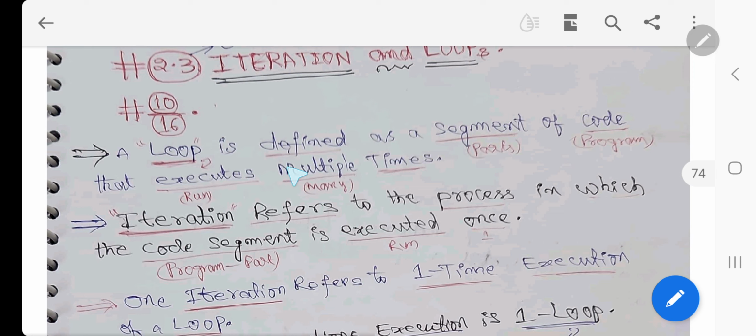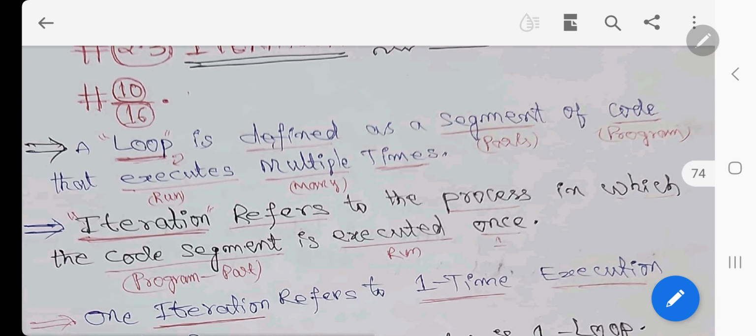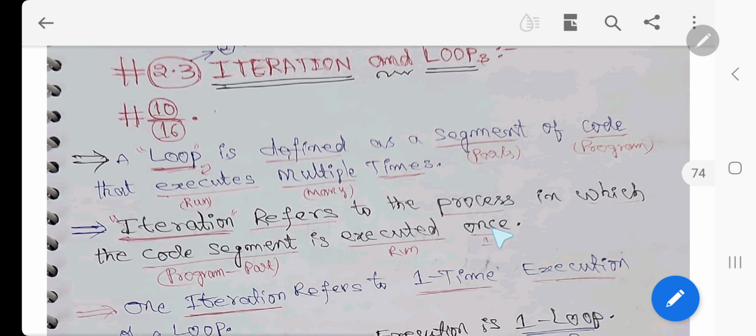Iteration. A loop is defined as a segment, meaning a part of the code or program, that executes multiple times, many times. That is called a loop. Iteration refers to the process in which the code segment is executed once. If it is executed once, it is called an iteration. Many iterations are called a loop.